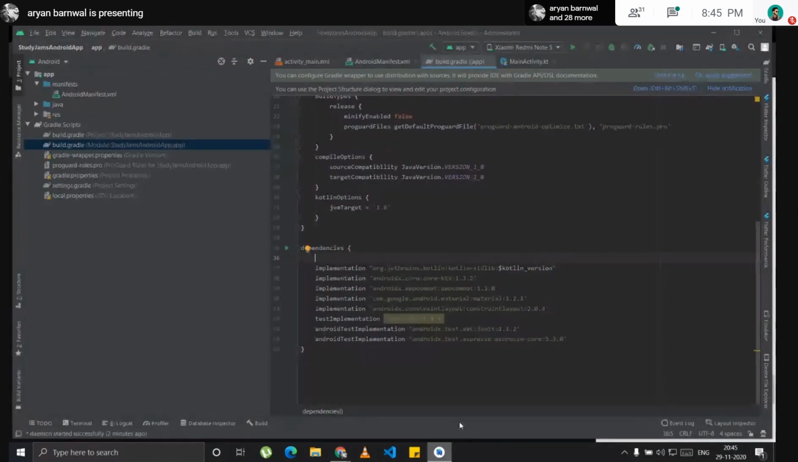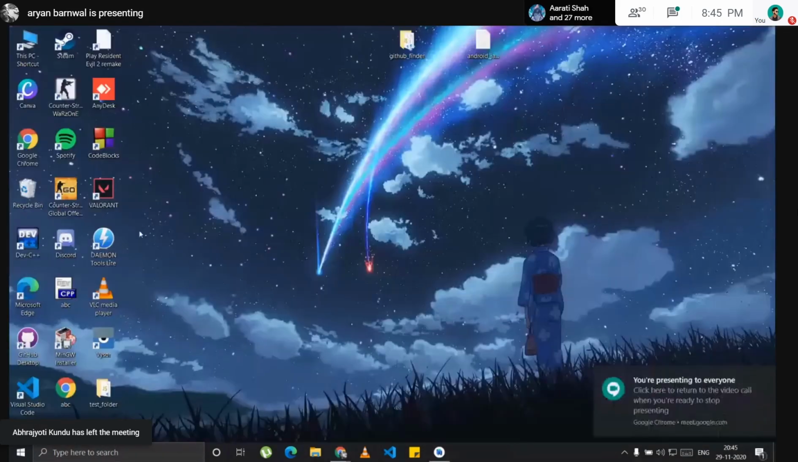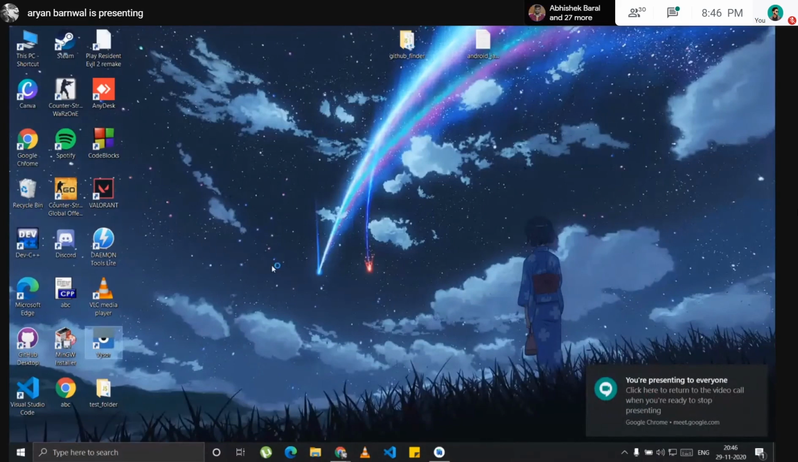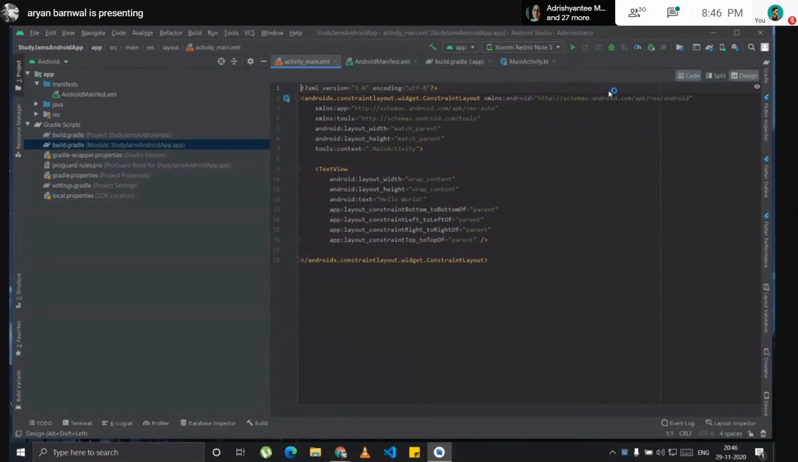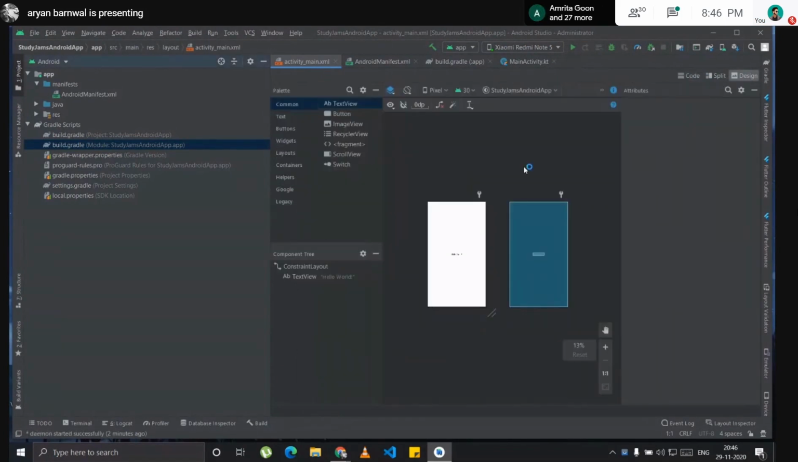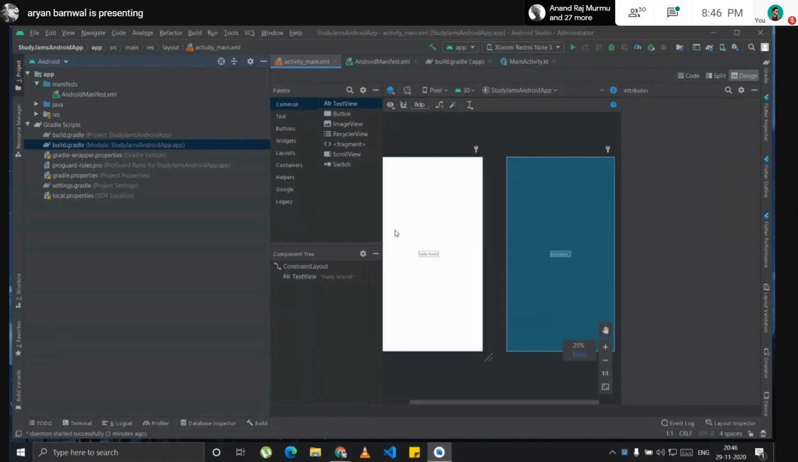Okay, I will just run this on my phone. There is an app called Vysor by which you can show your phone on a screen. I'll open that. You can see here is my phone, a Redmi Note 5. I will just install it. There's nothing here. If I click the design tab, you can see a blank layout with a text view that says Hello World. I will run it, and then it will install on my phone.